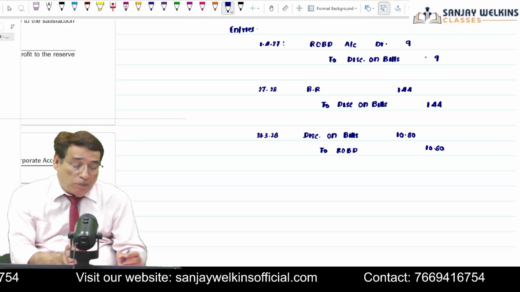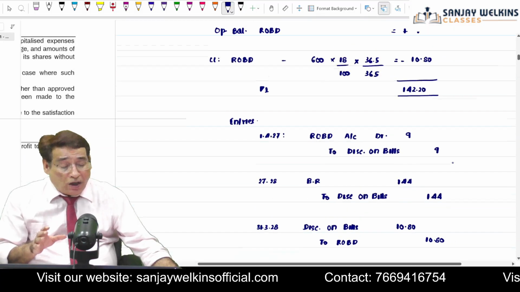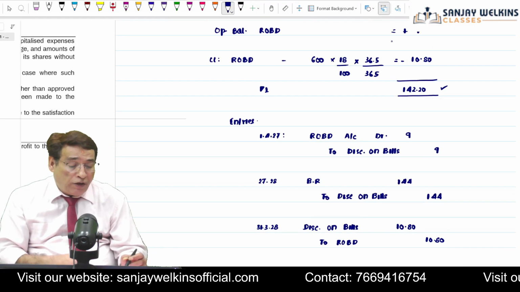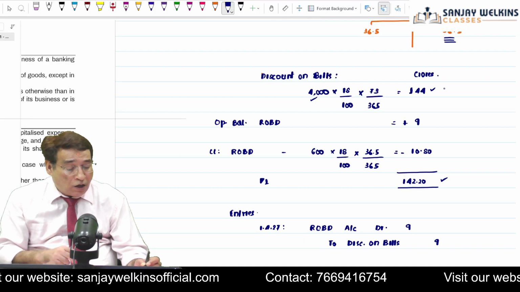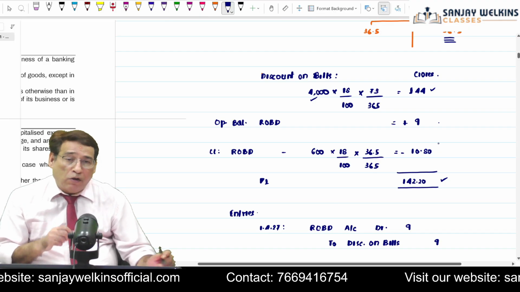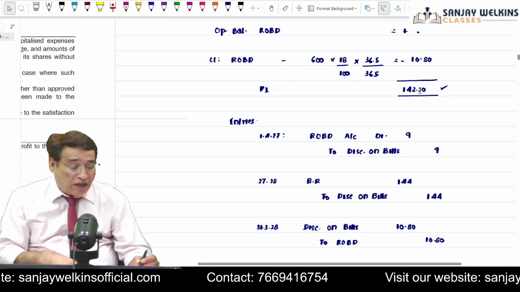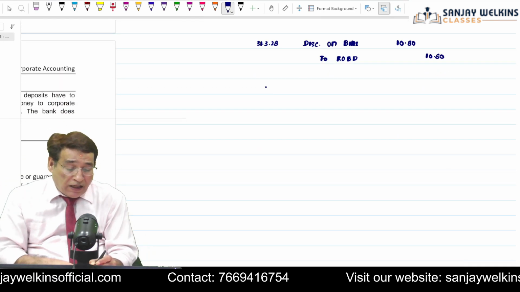Question may ask you to pass entries, and question may ask you what portion of the income you are going to take to the profit and loss account. We have already seen how we are going to compute it. For that, we take total discount plus opening balance of rebate, subtract closing balance of rebate, and the final balance 142.20 will be transferred to P&L. So you can pass another entry now.